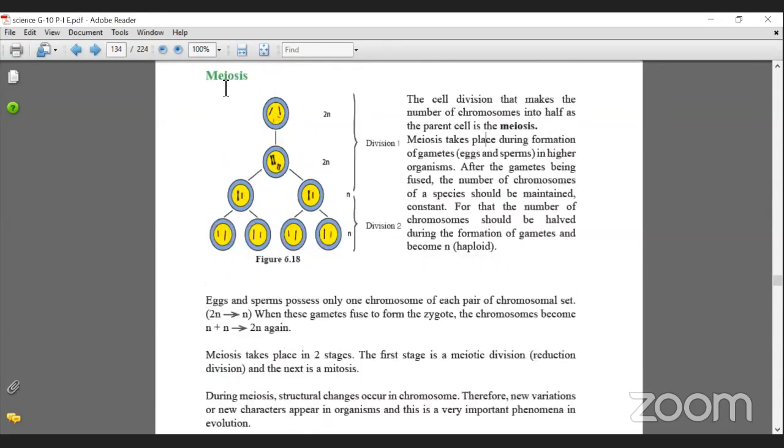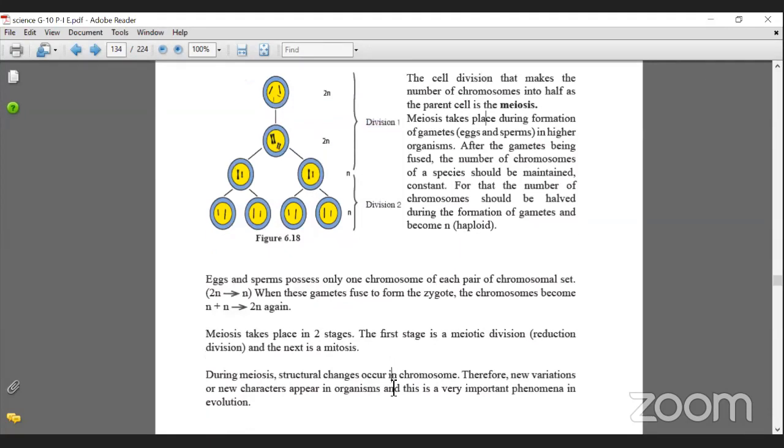remember that meiosis takes place in 2 stages, 2 divisions are happening. The main division is division 1, in which the cell will become N. And then the N will undergo division 2, which is very similar to mitosis.